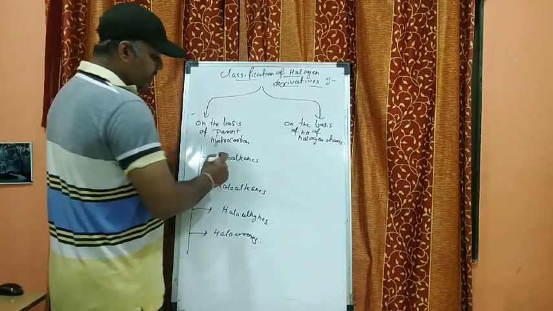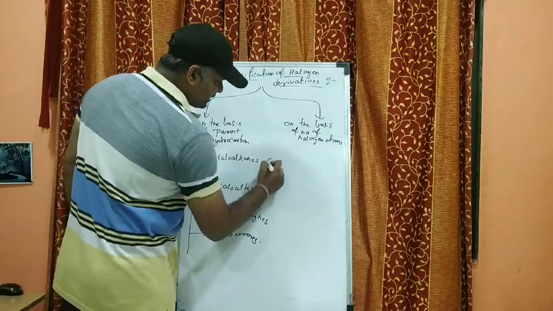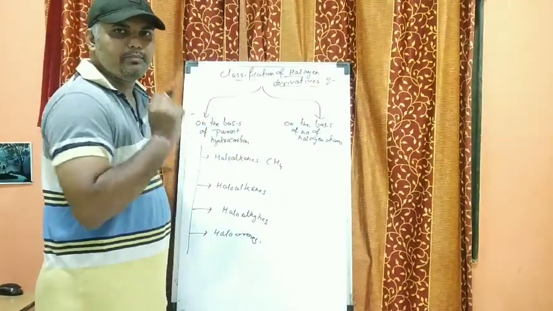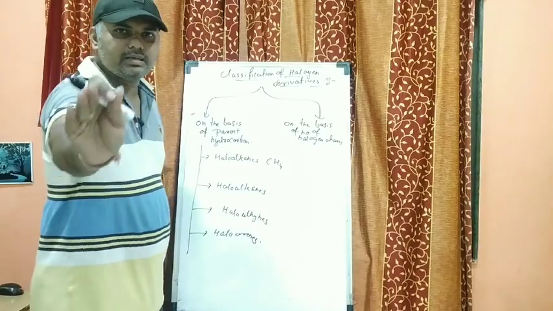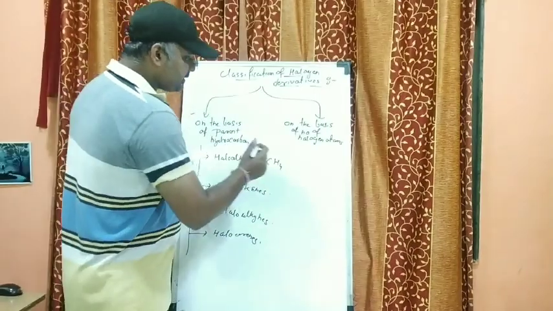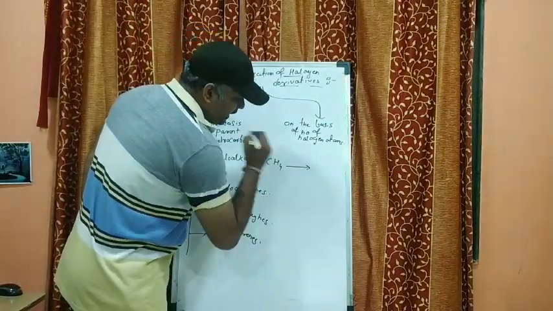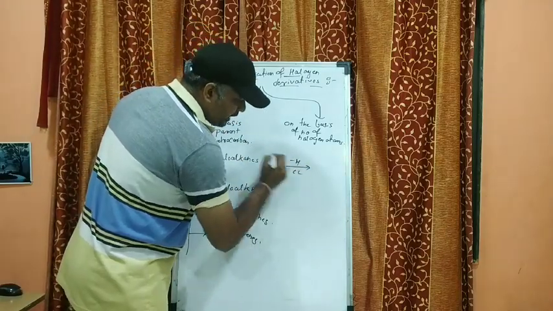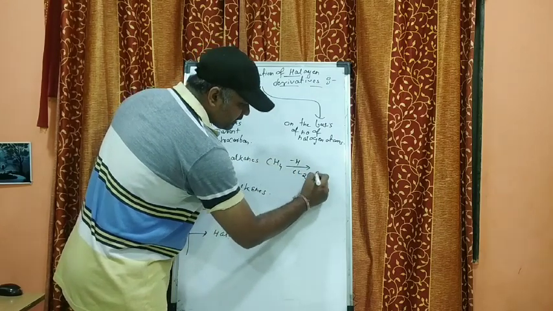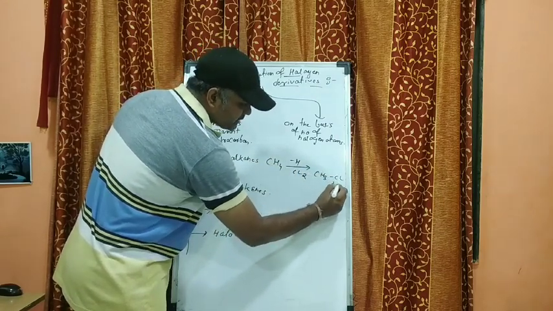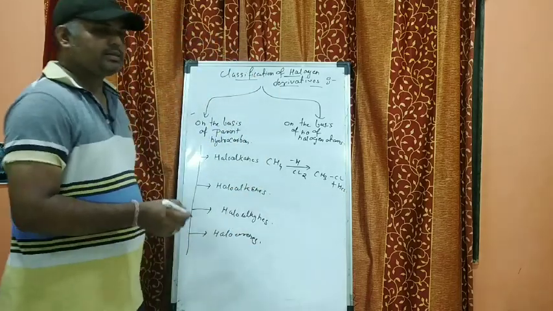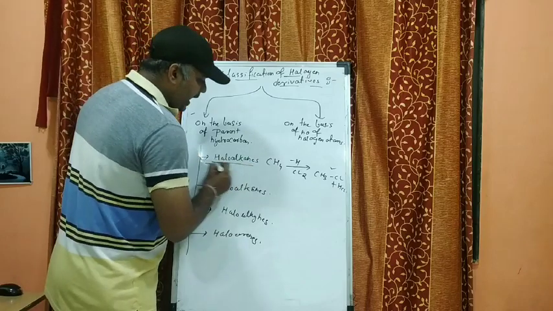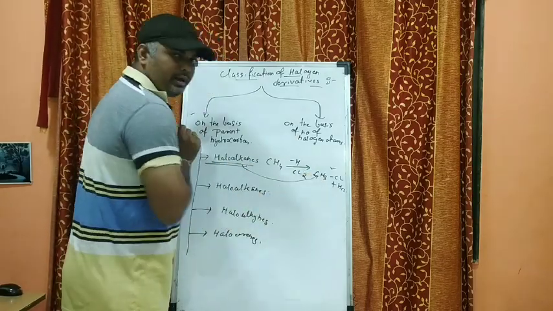Now here I can take the example of a haloalkane. For example, if I take this as a parent hydrocarbon, now what is this? This is methane. Methane I have taken as the parent hydrocarbon. Now in this case, when you replace one of the hydrogen atoms by a chlorine atom, it becomes CH3Cl plus HCl, right? So this is nothing but methyl chloride that is obtained. This becomes your haloalkane.